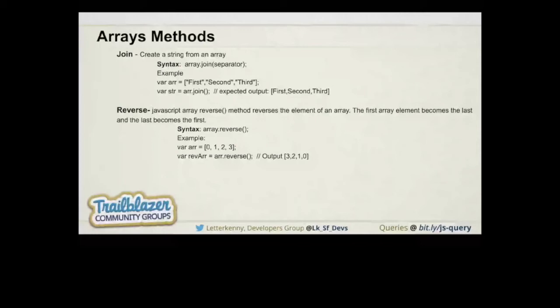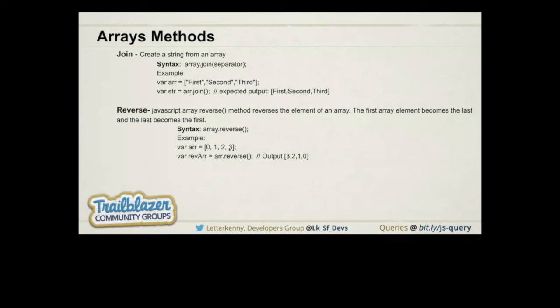Now we are talking about the reverse method. Reverse basically reverses the order of the elements in the array. In the case of reverse, the last element becomes first and the first becomes last. The syntax is array.reverse. In the example, we have a variable that holds numbers, and if we use array.reverse, the output is just the reverse order of the original array.